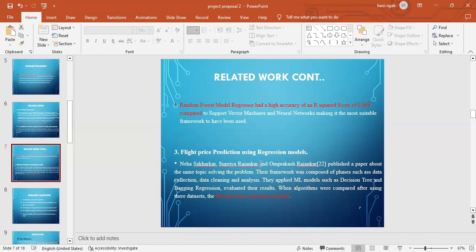Now, for the last one, these people made a research and published a paper about the same topic, about flight ticket pricing. In their paper, the decision tree was more accurate according to what they published. Among the models they applied, like the decision tree and bagging regression, the decision tree was better.